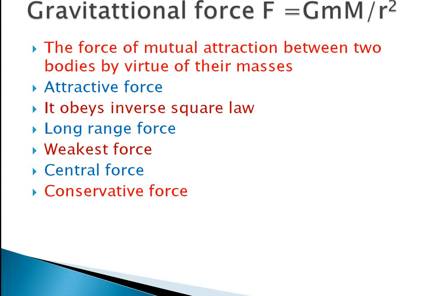Whether you go through a straight line path, a curved path, or a triangular path, it doesn't matter. It depends only on the initial and final position. Such a force is known as a conservative force. You understood what is meant by conservative force, no?